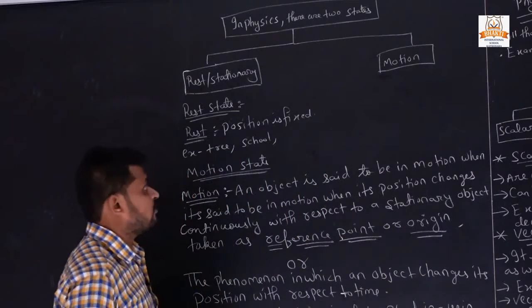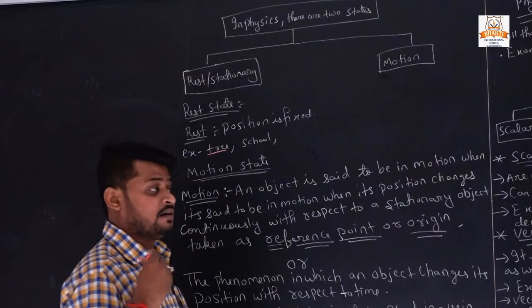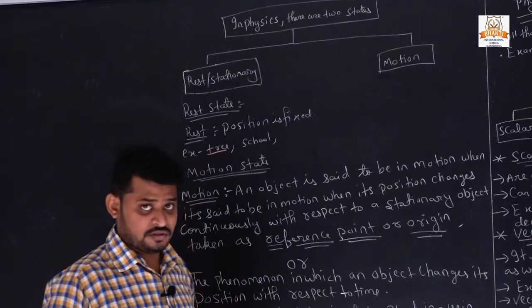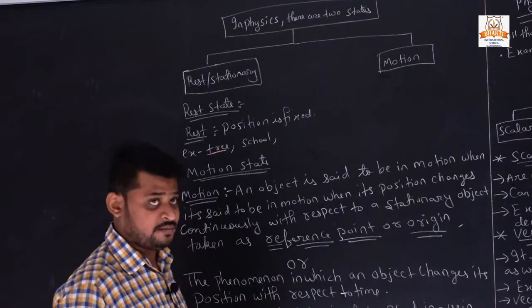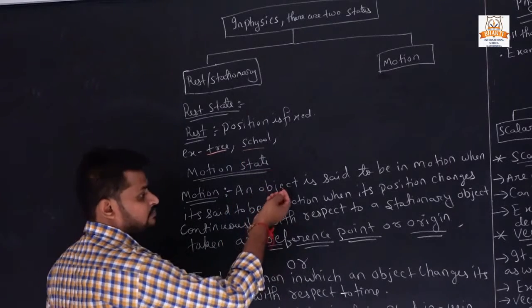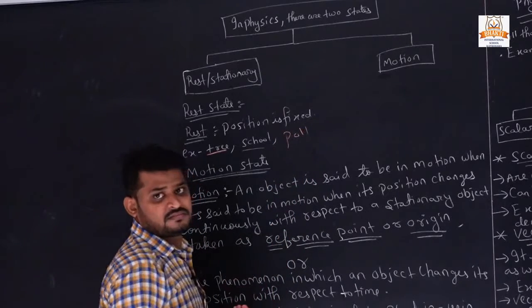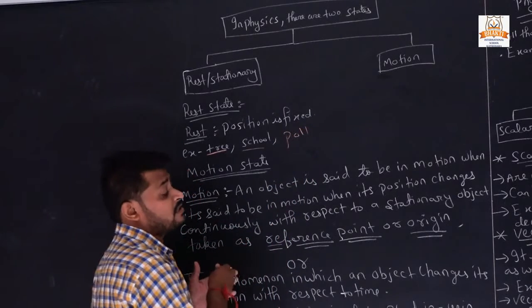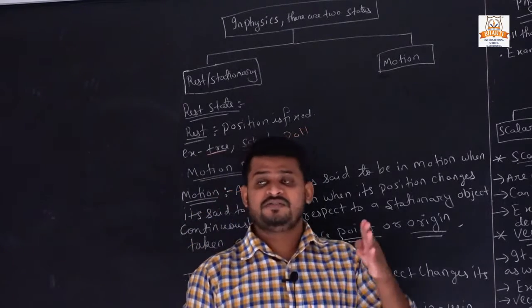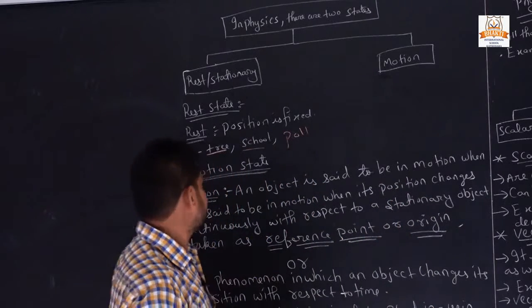Some examples of objects at rest are a tree, a school, a pole. A tree doesn't change its position with respect to time. All these things that don't change their position with respect to time are at rest.